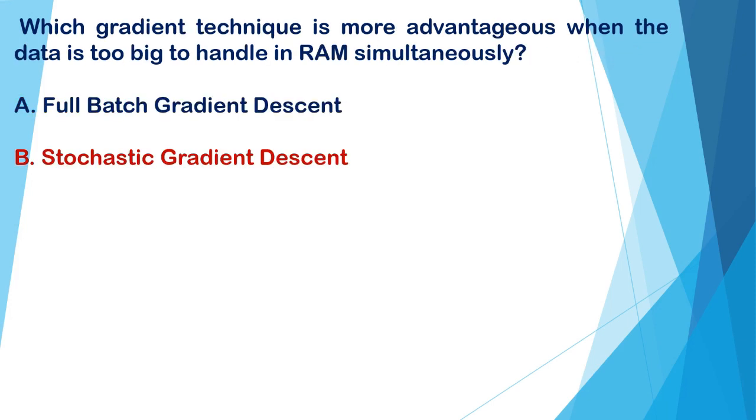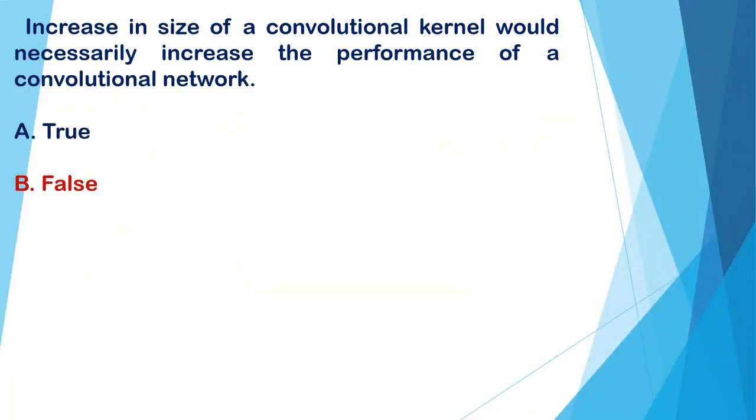Which gradient technique is more advantageous when the data is too big to handle in RAM simultaneously? A. Full batch gradient descent. B. Stochastic gradient descent. And the correct option is B. Increase in size of a convolutional kernel would necessarily increase the performance of a convolutional network. A true, B false. And the correct option is B false.